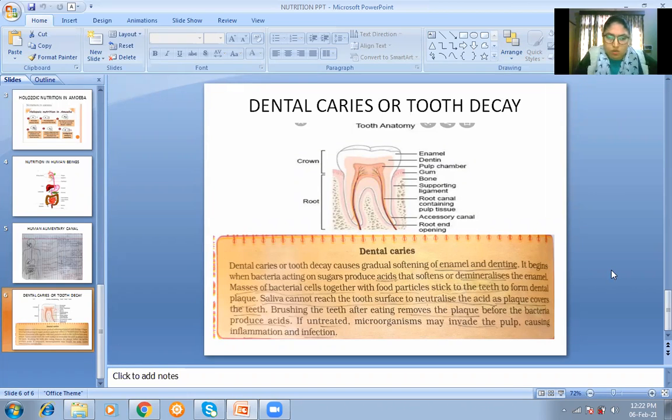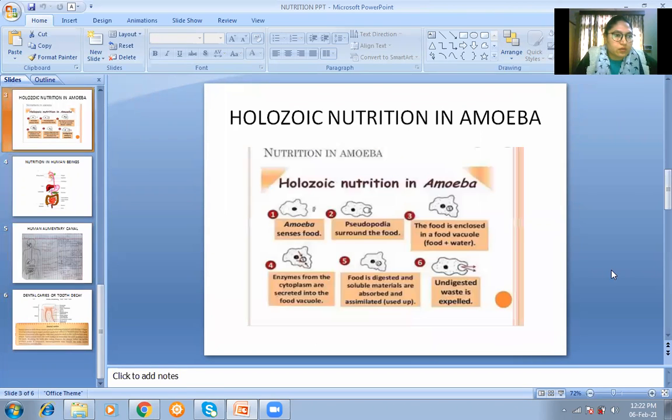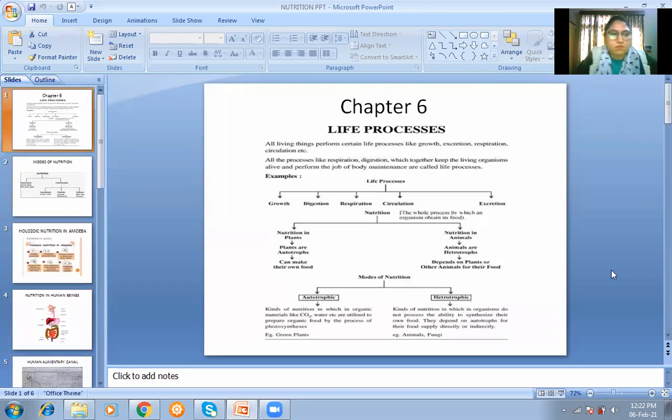Fine. So this is all about the nutrition part. Now you can ask if any doubt is there. I am done from my side. Any question, any doubt? Next time we will do respiration and transportation.